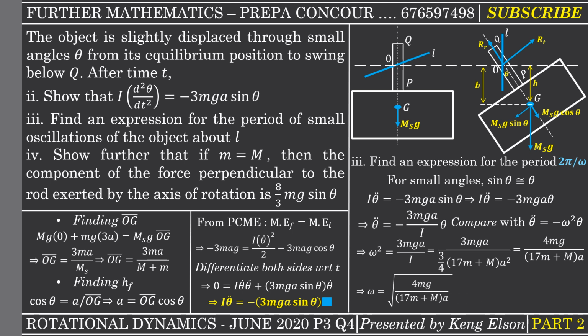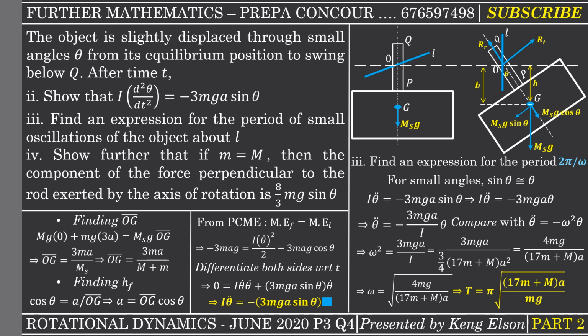Now what's going to be omega? This is the positive square root of this quantity. And since my period is 2 pi over omega, if I take 2 pi over this quantity, I am going to have exactly this, because the square root of 4 mg is the same as the square root of 4 times the square root of mg. The square root of 4 is 2.